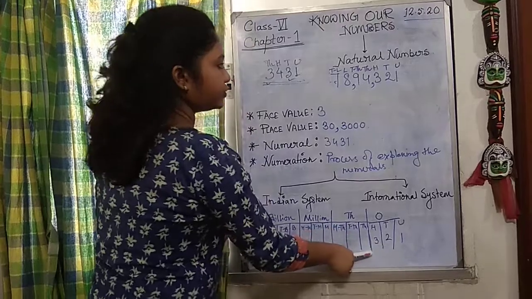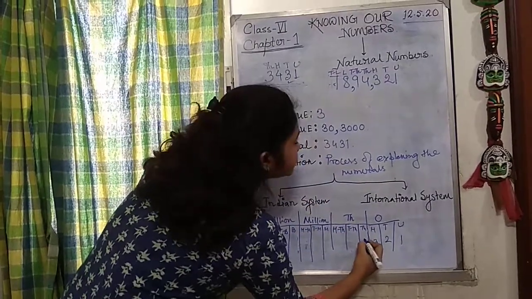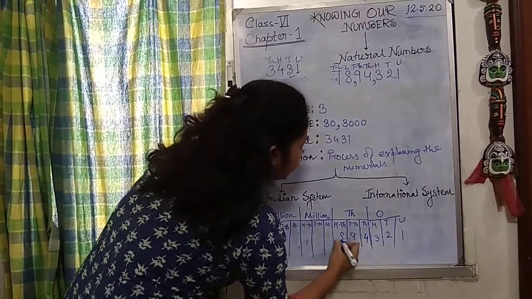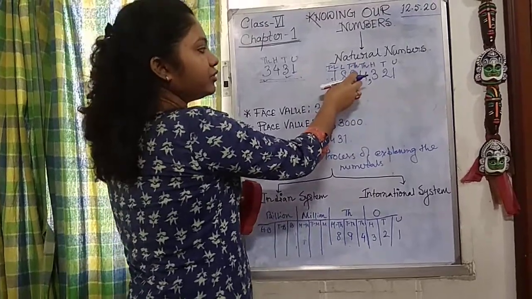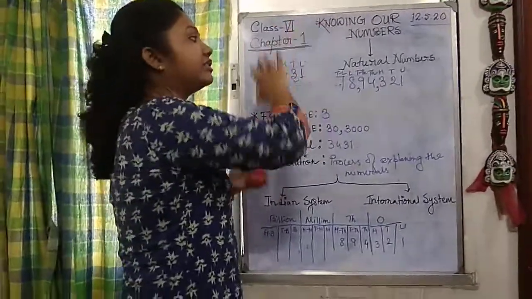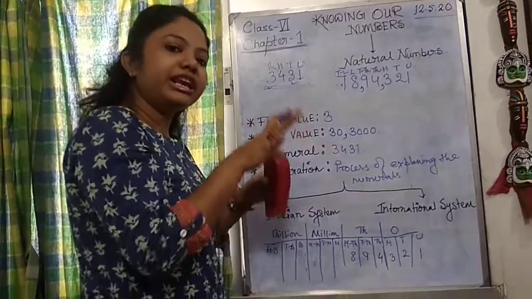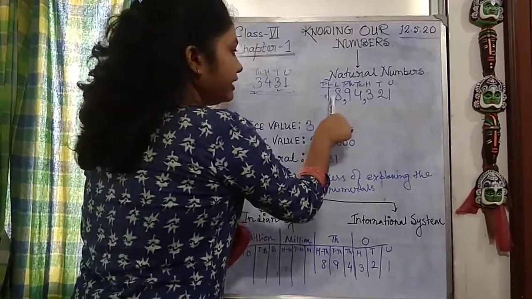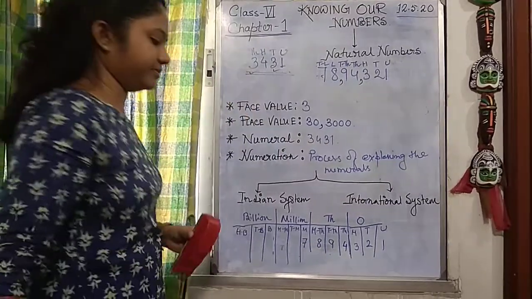So 1, 2, 3 will be similar, but 4 will be here, 9 will be here, 8 will be here. That means where the 8 was coming in the lakh position in the Indian system, in the international system it will be restricted within the 1000 boundary only, and the 7 will go in the million position.